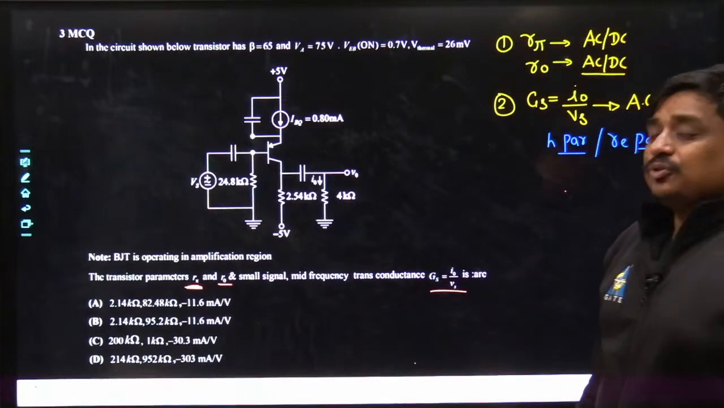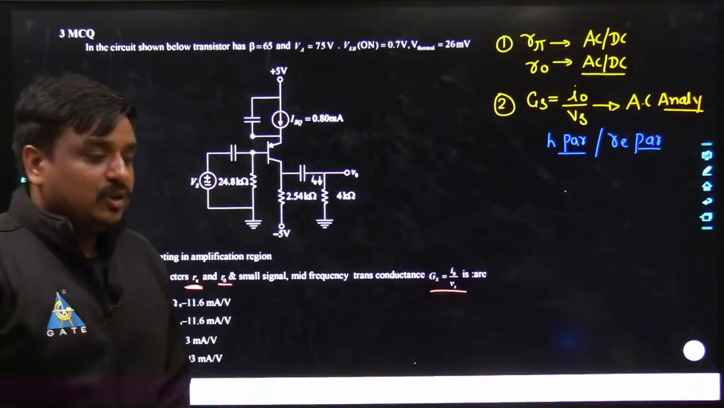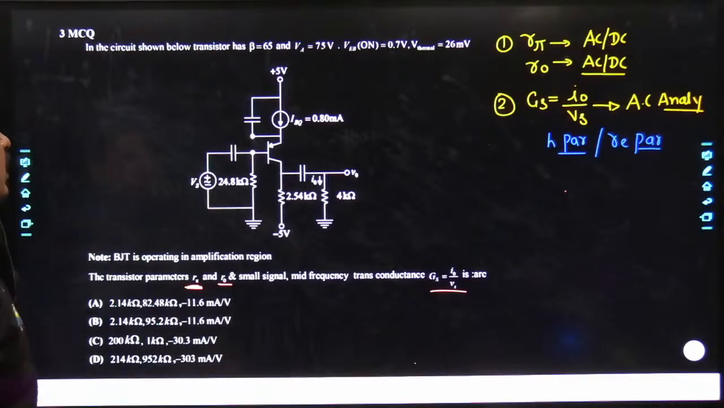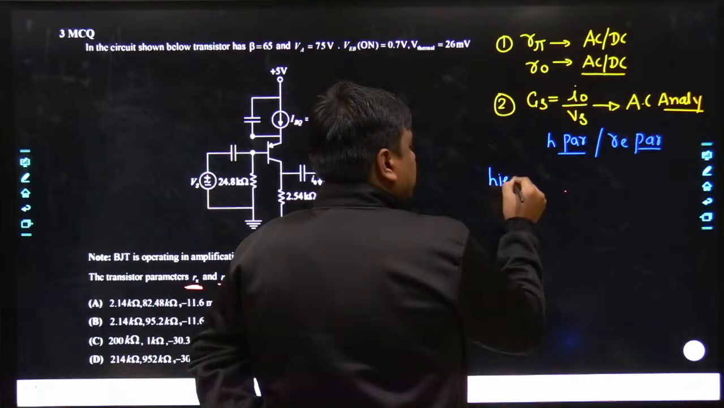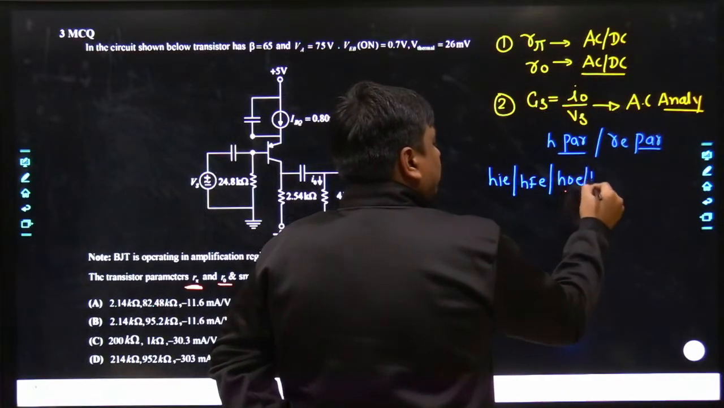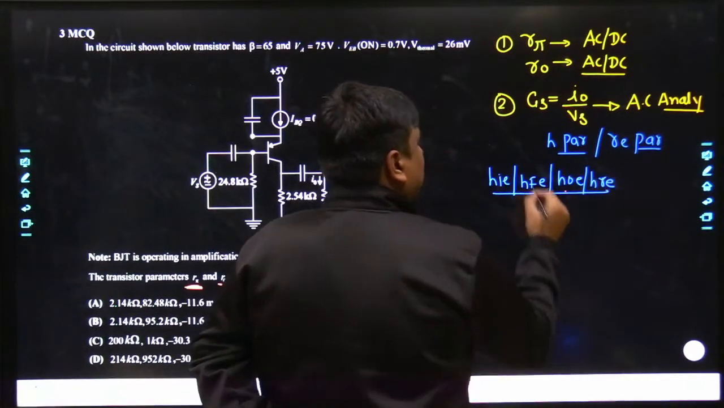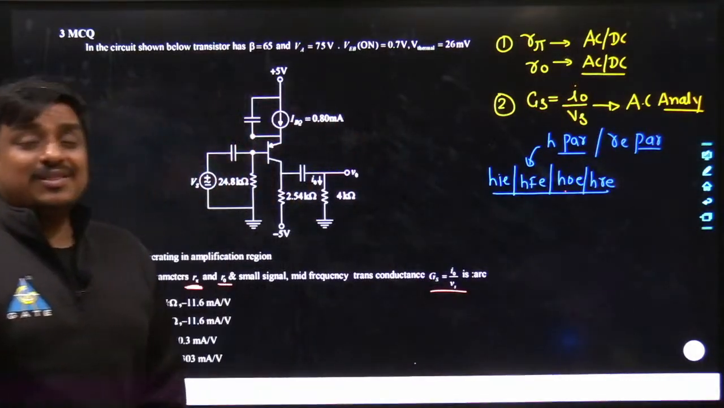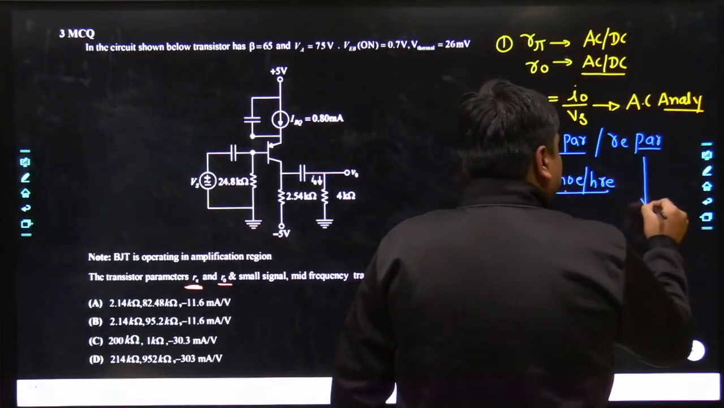That solely depends on the problem. Which kinds of data are being supplied along with the problem? My dear friends, try to understand it this way: if the values of HI, HFE, and possibly HOE or HRE are supplied along with this problem, definitely I could have gone with the H parameter model. But in this problem, you can see very well the data which are given.